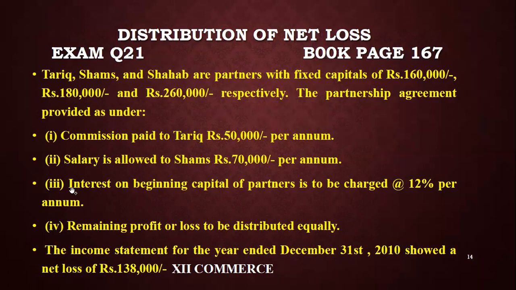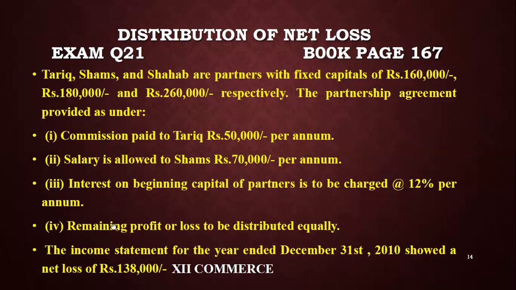We have number 3, interest on beginning capital of partners at 12% per annum. It means the partners' capitals are 160,000, 180,000 and 260,000. You have to multiply by 12 and then divide by 100 to get the interest amount. Then we have the condition: remaining profit and loss divided equally. And then this net income is negative, that's why they mention net loss 138,000. These two are your conditions.